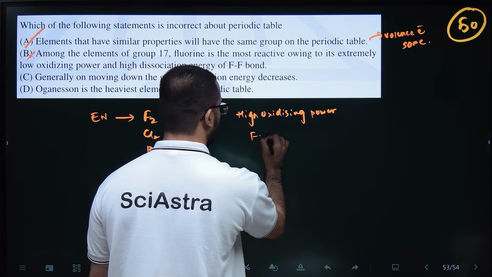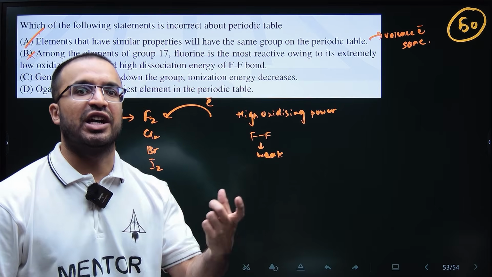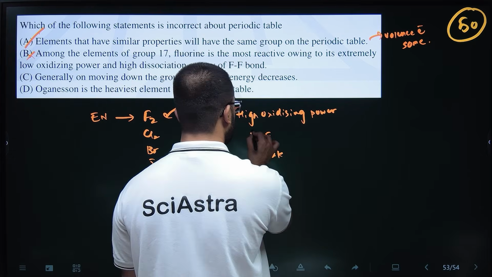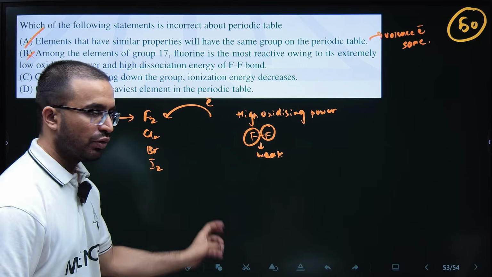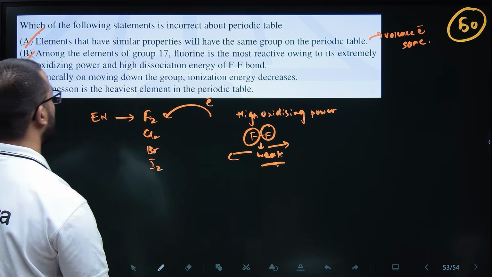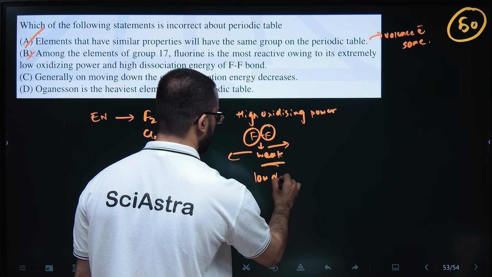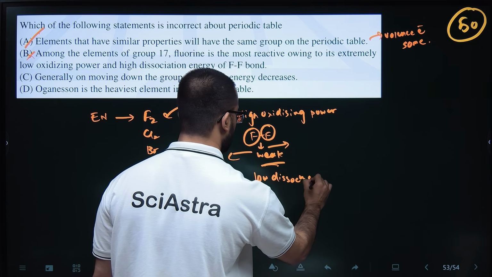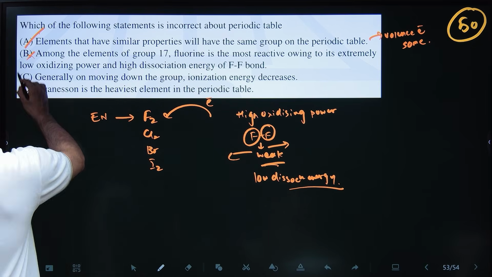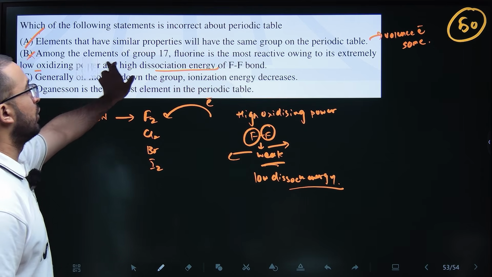Secondly, the fluorine bond is very weak. Why? Because fluorine has very high charge density. It is a very small atom with a high number of electrons, so they repel each other and go away, so the bond becomes weak. A weak bond means low dissociation energy; we need to give less energy to dissociate the bond. So both the high dissociation energy and the low oxidizing power statements are incorrect.